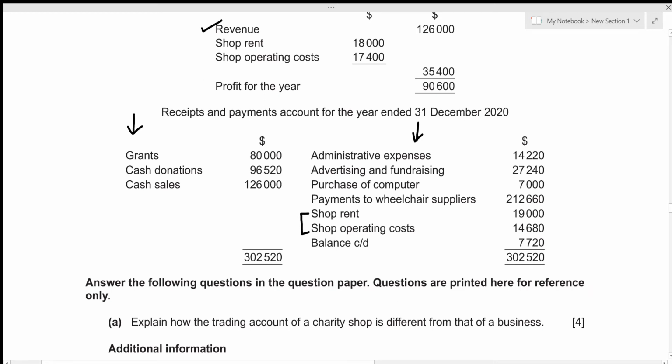We can see that the shop rent for this particular year was actually 18,000, right? Whereas the shop rent that we paid out from our bank account was 19,000, meaning that we paid an additional 1,000 as rent, which is not accounted for in this particular year. So we can conclude this as a prepaid rent.